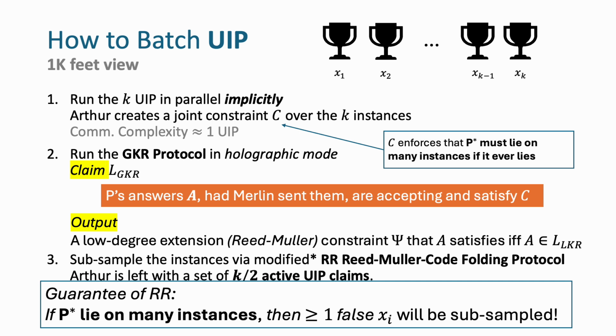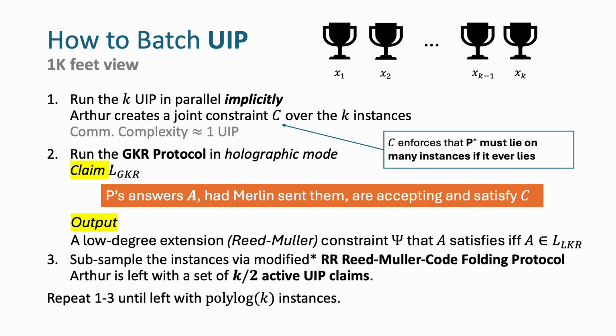Since we are left with k over 2 instances, and at least one of them is false if the original batch is false, we can go back to step 1 and continue halving the batch size until we are left with log k many instances, and the number of halving is also log k. That's why we can perform brute force in the end, and the overall overhead is a multiplicative factor on top of one protocol.